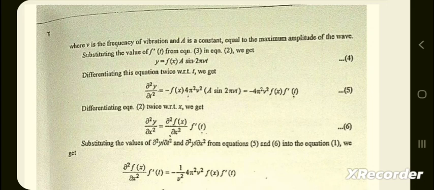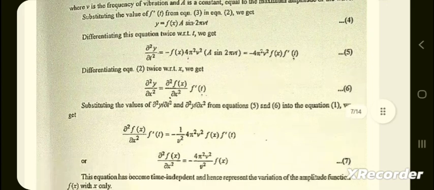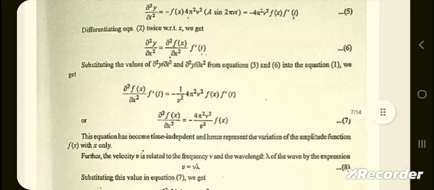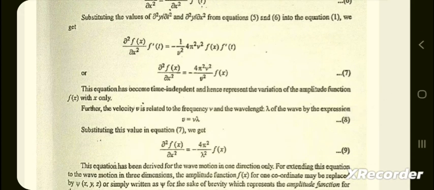Differentiating equation 2 twice with respect to x, we get del square y by del x square is equal to del square f(x) by del x square times f dash(t). Substituting the values of del square y by del t square and del square y by del x square from equations 5 and 6 into equation 1, we have del square f(x) by del x square f dash(t) is equal to minus 1 by v square times 4 pi square nu square f(x) f dash(t). So del square f(x) by del x square is equal to minus 4 pi square nu square by v square f(x).